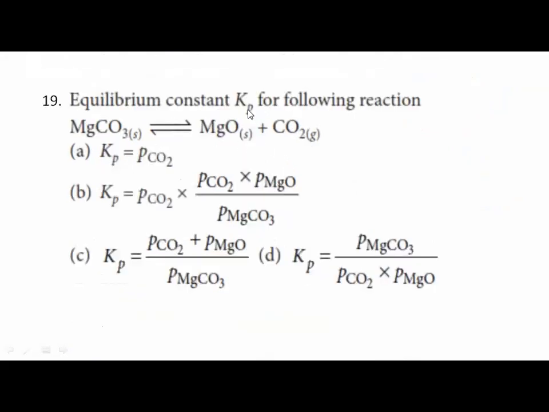Next question. Equilibrium constant Kp for the following reaction, magnesium carbonate gives MgO plus CO2. Now you can see here, MgO is solid. Magnesium carbonate is also solid. Therefore, Kp will be equal to what? It will be the partial pressure of CO2 only. Solids do not exert any pressure, so their partial pressures are taken as unity, equal to 1. So option A is the correct option.